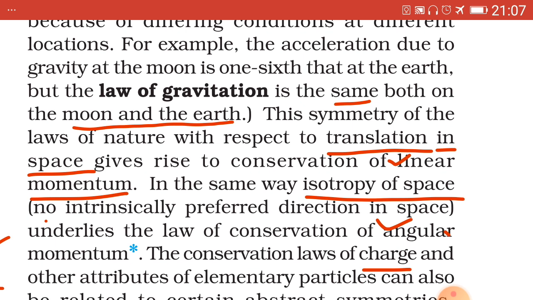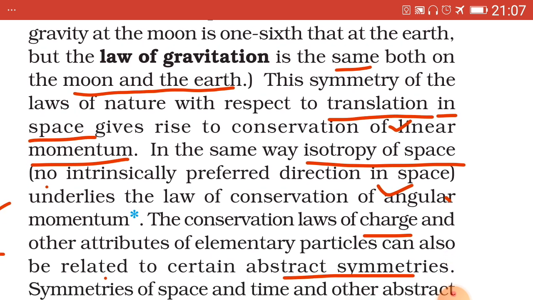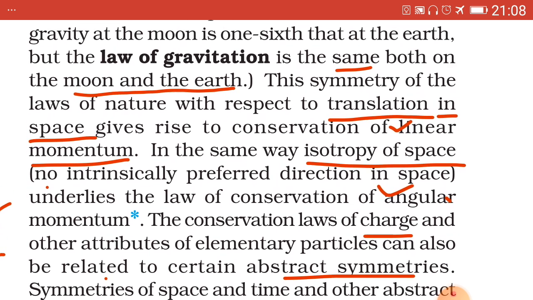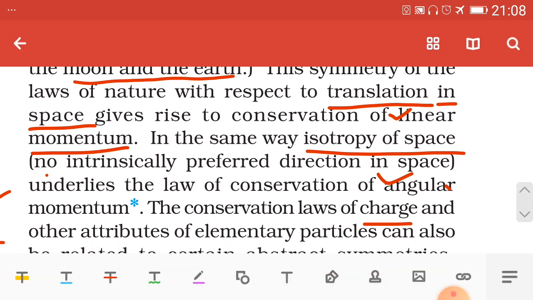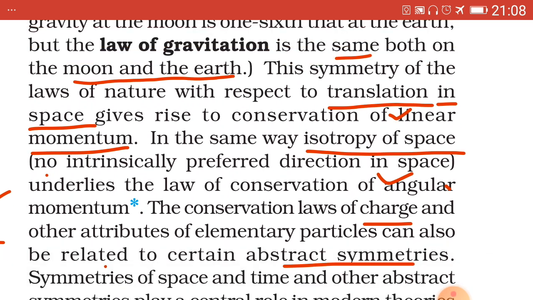This symmetry of the laws of nature with respect to translation in space gives rise to law of conservation of linear momentum. So, we have seen that space is homogeneous and space is isotropic also.